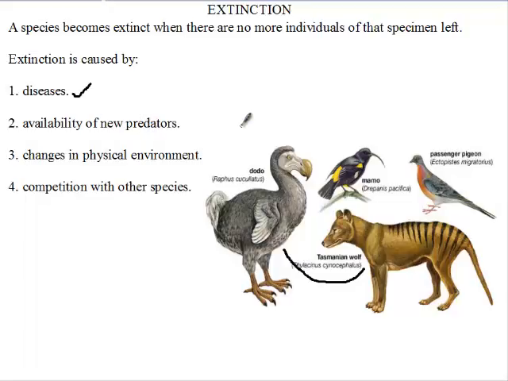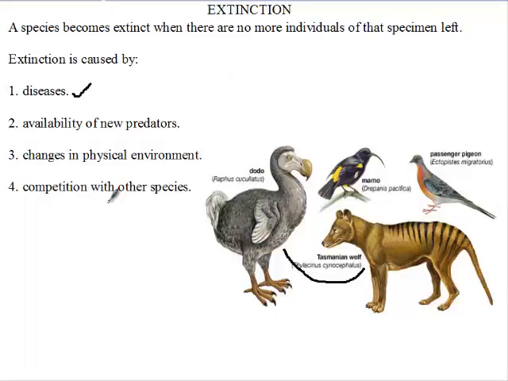Changes in physical environment. For example, if the polar bear all of a sudden finds itself in extremely hot weather conditions, the polar bear may not be able to survive, and therefore the polar bear species will be wiped off.